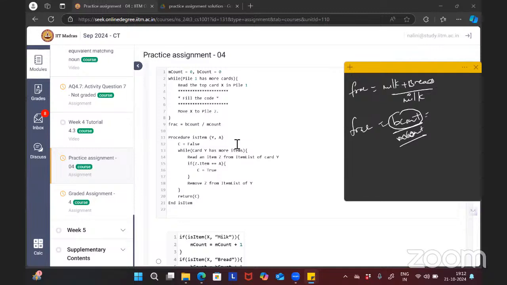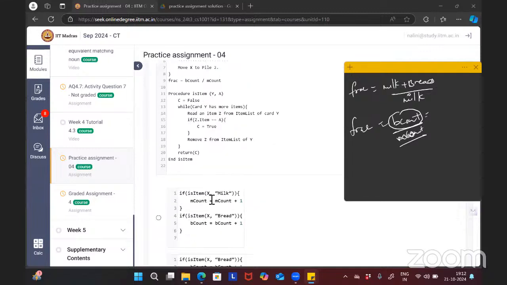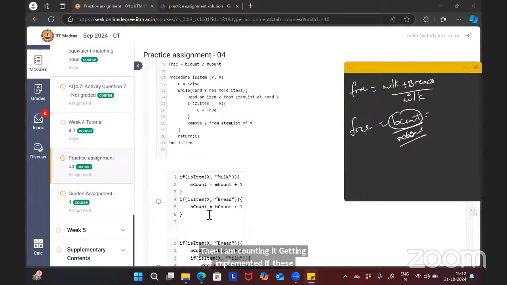If only milk is present, then M count should be incremented. So we have to call the is item every time. If is item of X comma milk, then M count is getting incremented. If is item of X comma bread, then only B count is getting incremented.